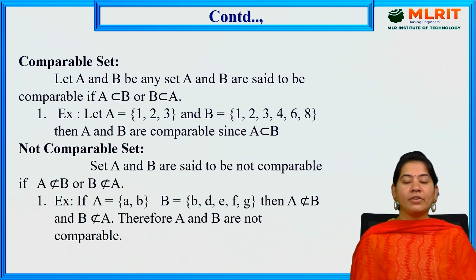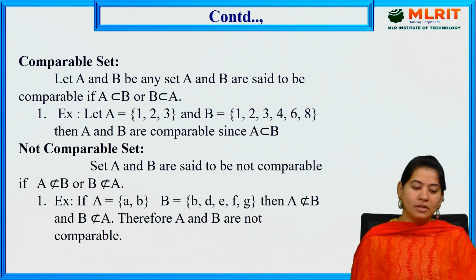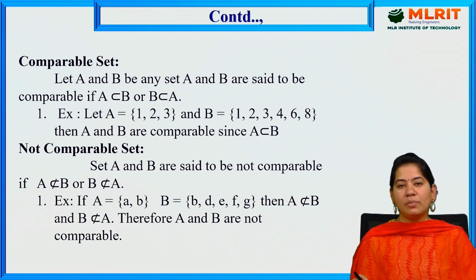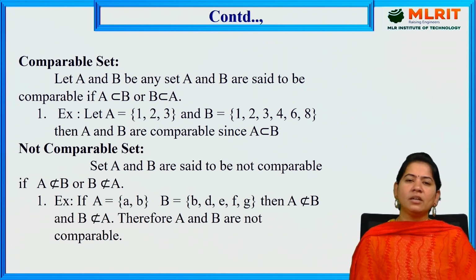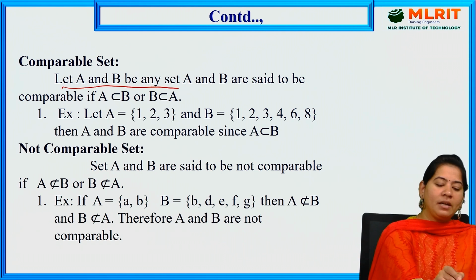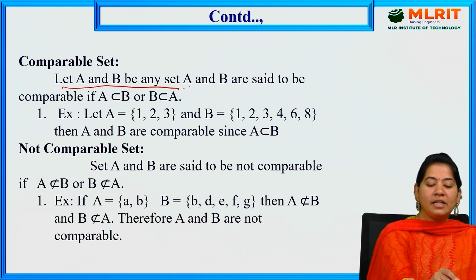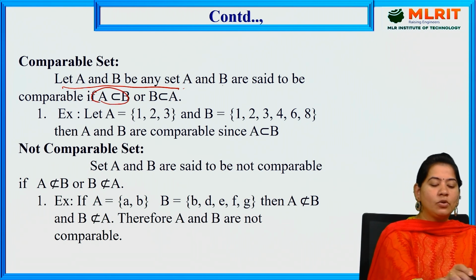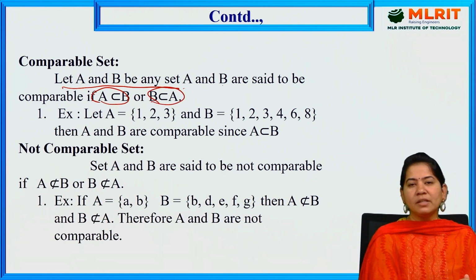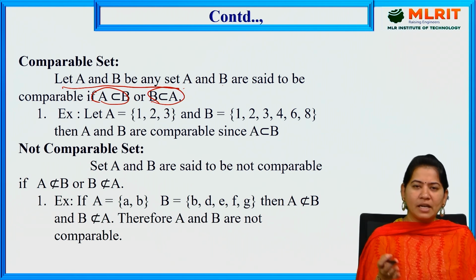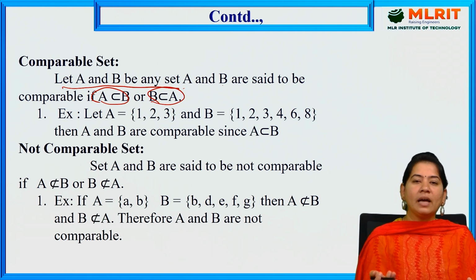And we also have comparable and non-comparable sets. We can compare sets if they have common elements; if you don't have any common element, you cannot compare them. Let us suppose A and B are any two sets. They are said to be comparable if A is a subset of B or B is a subset of A. That means if the elements of one set occur in the other set, we can say they are comparable.